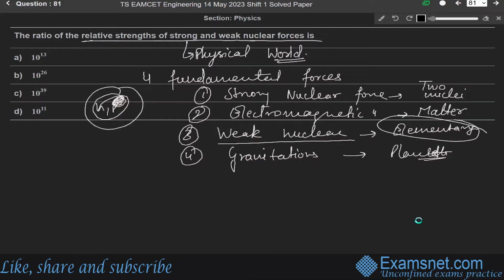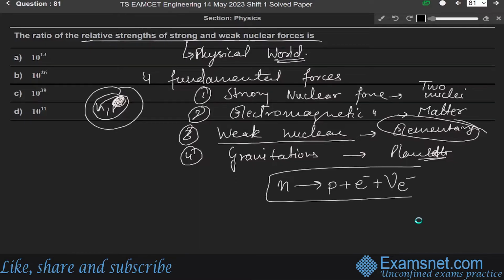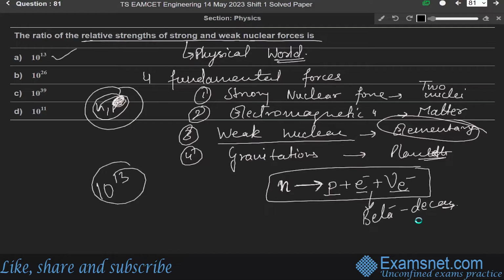For example, we will write a very basic equation: a neutron changes into a proton plus an electron plus one anti-neutrino. This is the simple radioactive decay process, where a neutron decays into a proton plus an electron plus one anti-neutrino. This is an example of beta decay. So it is not very strong as compared to the strong nuclear force or any other forces. The ratio of the relative strength of the strong and weak nuclear forces is 10 to the power 13. So option A is the correct answer.